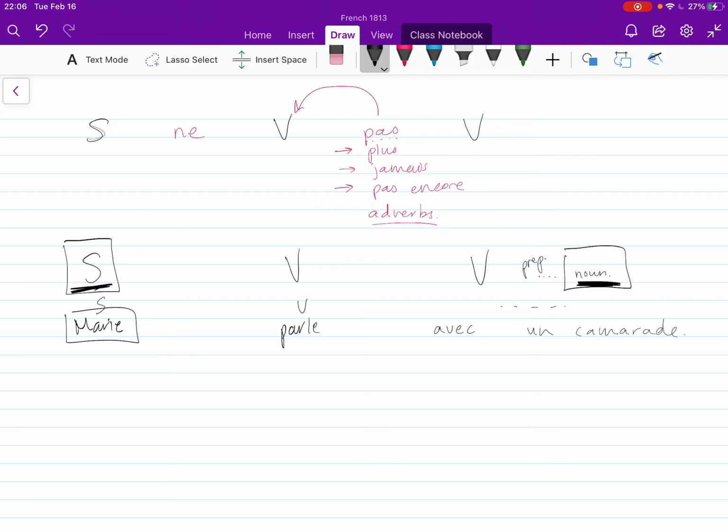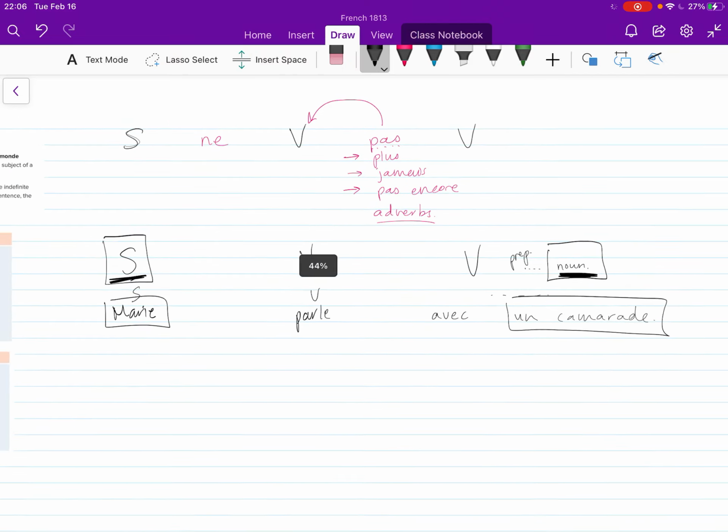Or vice versa, maybe we wanted to negate the noun over here. Marie is not speaking with anyone, okay? So this is another way of doing affirmative and negative here, but this time the two groups or the two expressions that we'll be using will be about nouns and not adverbs anymore.